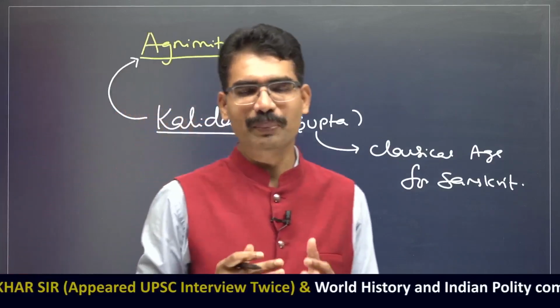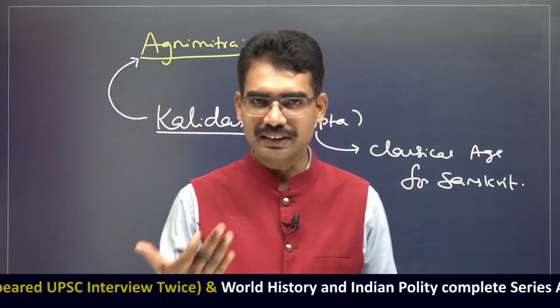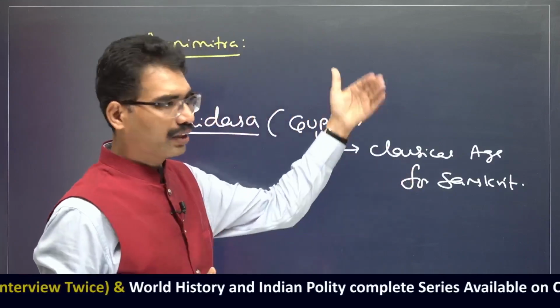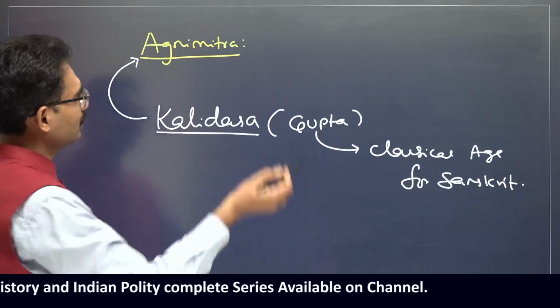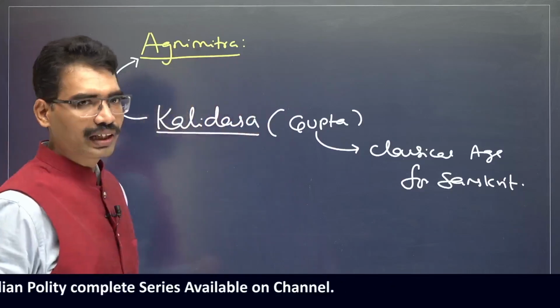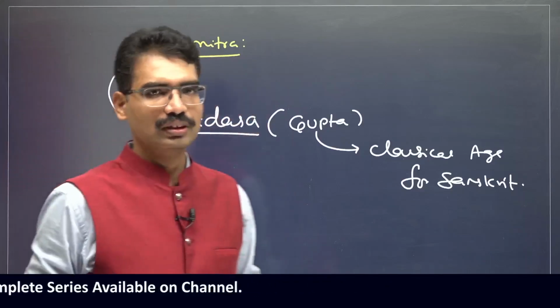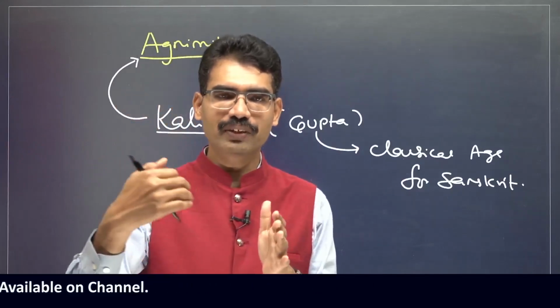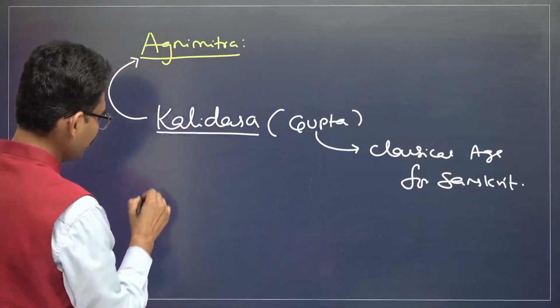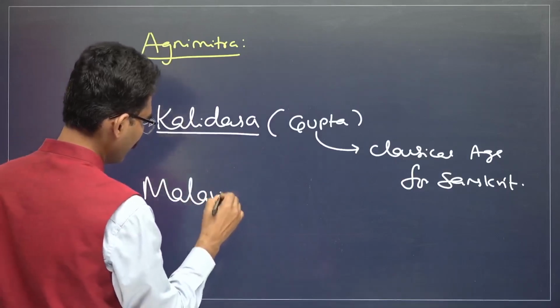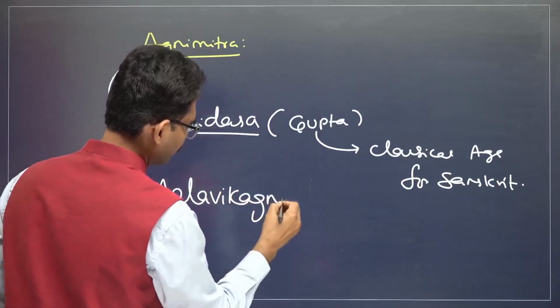Shungas are known for patronizing Brahmanical tradition, Sanskrit tradition. That's why one of the themes of Kalidasa is the Shunga dynasty, particularly about Agnimitra. He has written a book about the relationship between Agnimitra and Malavika. The book name is Malavikagnimitram.